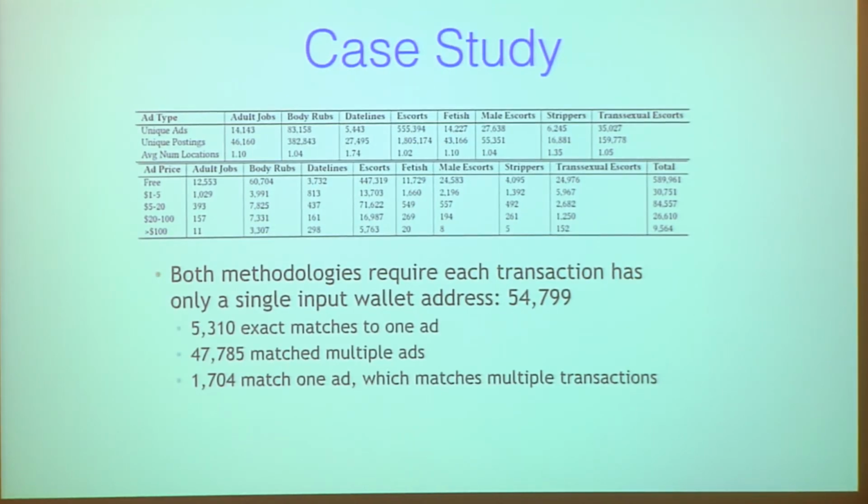So for a case study, we collected data from Backpage for 4 weeks. We extracted over 75,000 ads in this 4-week period. But unfortunately, the majority of these ads were free, so there's nothing to look for in the blockchain case. But we can still apply our authorship attribution methods to group the ads. Our methodology only looks for special kinds of wallets, the wallets that only participate in transactions where no other wallet contributed. In our data set, there were 55,000 such wallets.